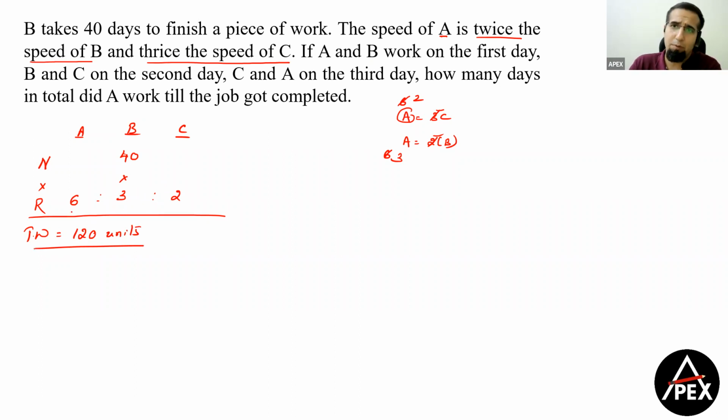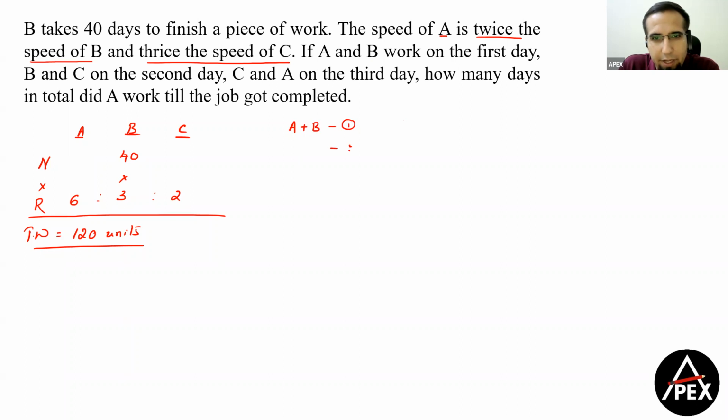Now what is the question talking about? The question says that A and B work on day 1. Similarly, B and C work on day 2. And then I'm also given that A and C work on day 3. So all I'm getting here is A plus B work on day 1, let's say this is day 1, then day 2 you get B plus C, and day 3 you get C plus A. And then the question says that the same trio keeps on working on the same lines.